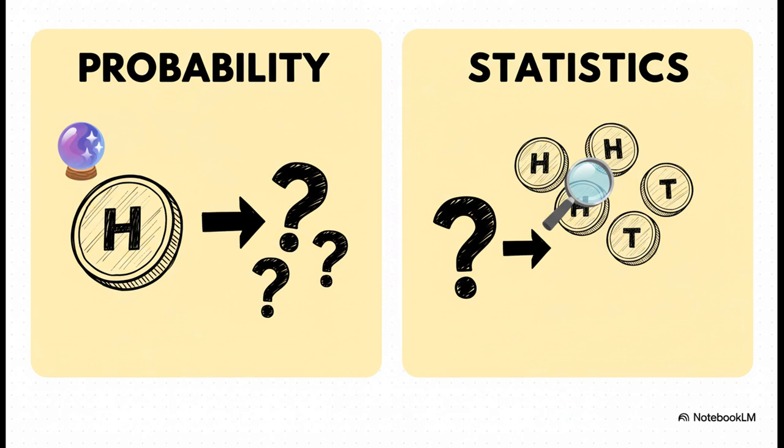Statistics, on the other hand, does the complete opposite. It looks at the results first, our 4 heads, and then it works backwards. It asks, given the data I just saw, what's the most likely model? What's the most likely probability of heads for this coin? And for this explainer, we are squarely on the statistics side of things.